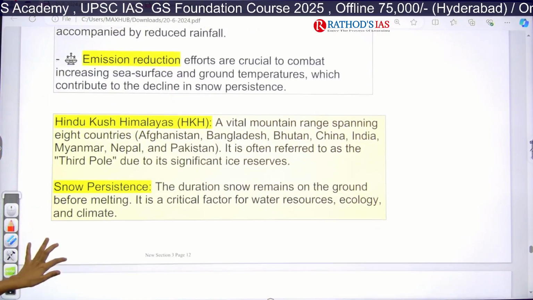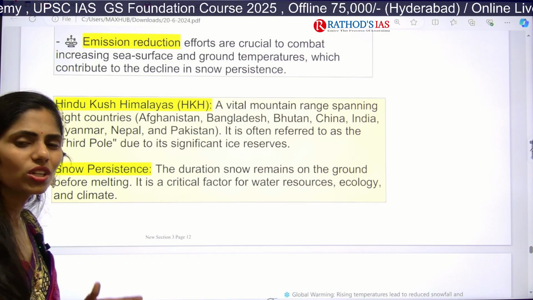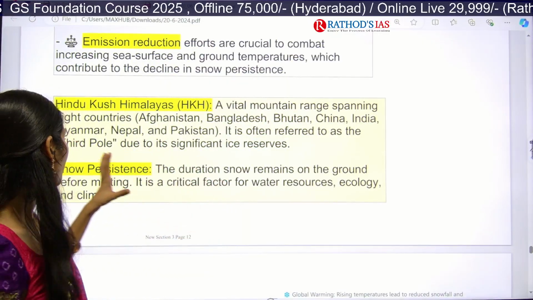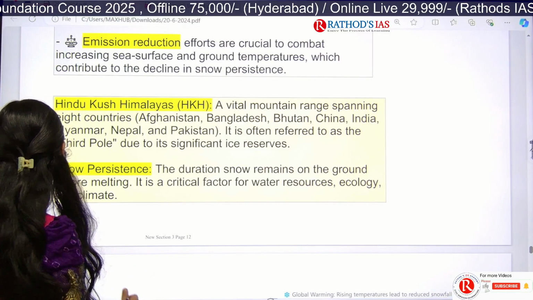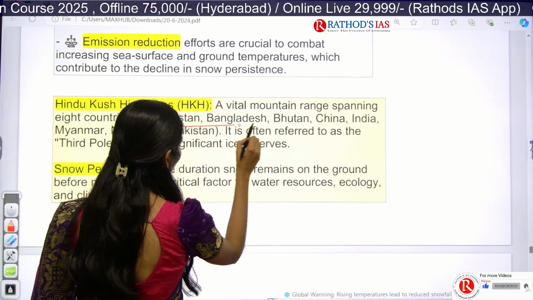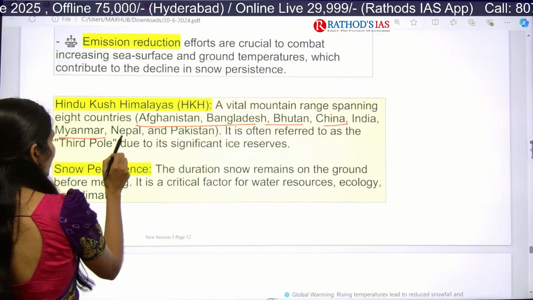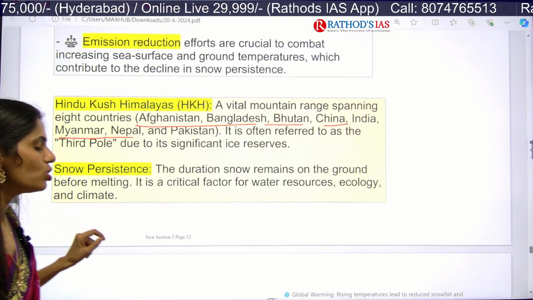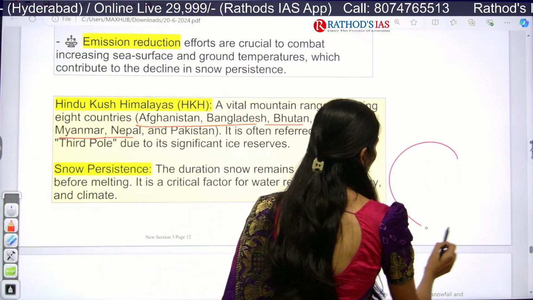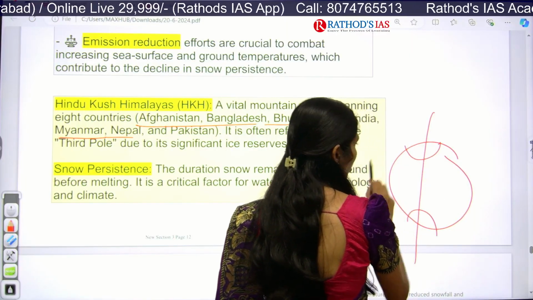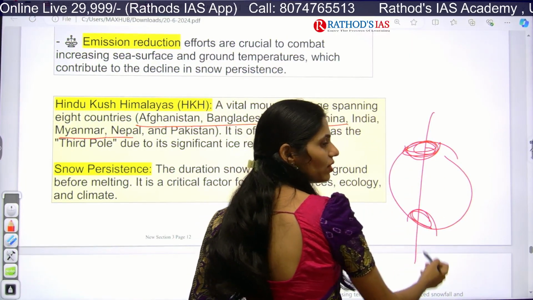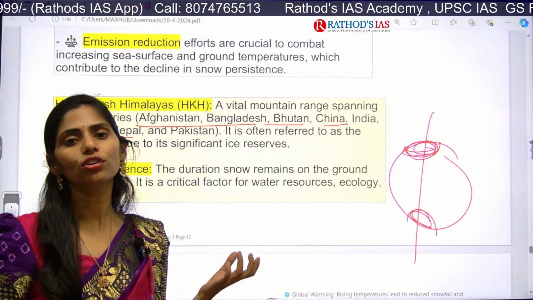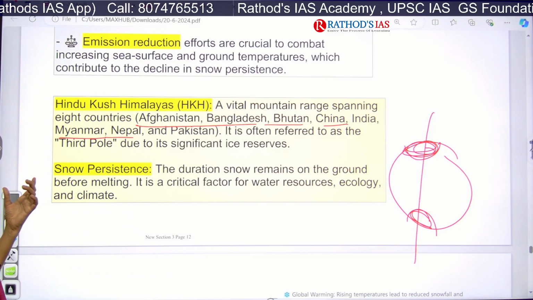So now let us see some facts regarding the Hindu Kush Himalayas. It is an important mountain range, and it spans 8 countries. Which are those? Afghanistan, Bangladesh, Bhutan, China, India, Myanmar, Nepal and Pakistan. Normally it is called the third pole, because where can we see ice? This is the globe, this is the North Pole and South Pole. Normally in the polar regions we have ice. But here in the Himalayas also we have a significant amount of ice reserves. Because of this we call it the third pole.